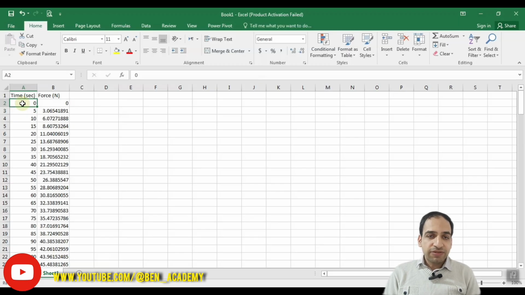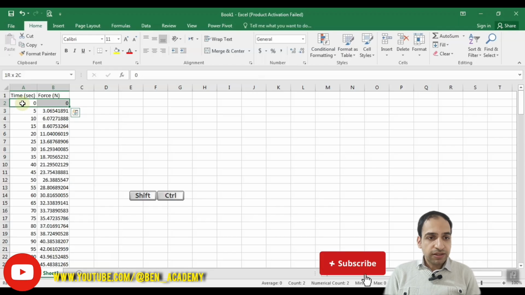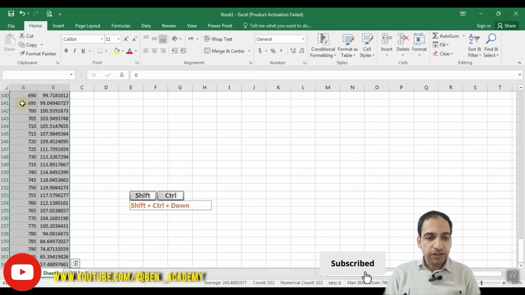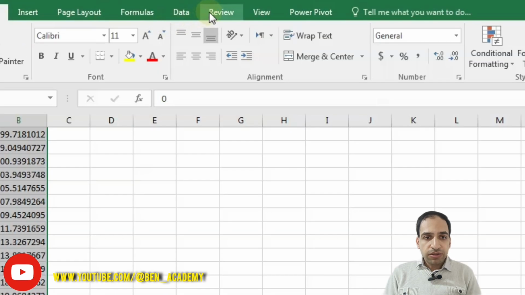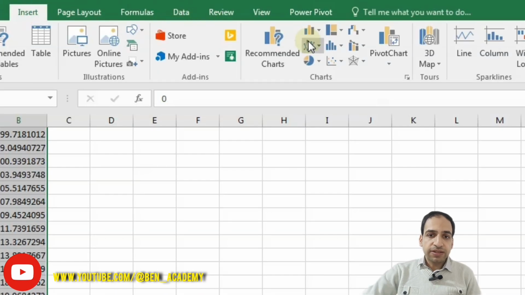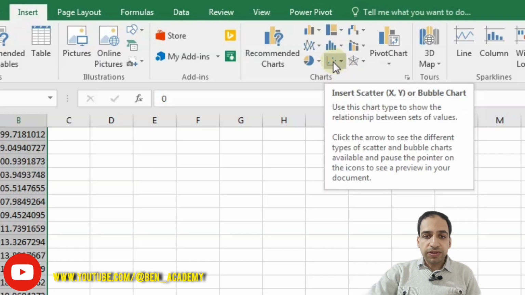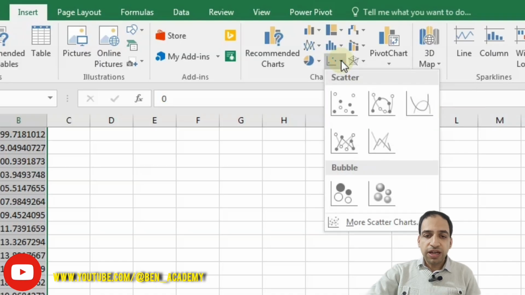It's much better if the x values are written on the left side and the y values on the right side. In this way, the default selection by Excel would be correct. If you select the whole data with the keyboard like this by Control Shift and Down, after going to the Insert tab, you can see a part like this, Charts. One of them, represented as this icon, is Insert Scatter. You can open it. Different types of scatter charts are visible here.